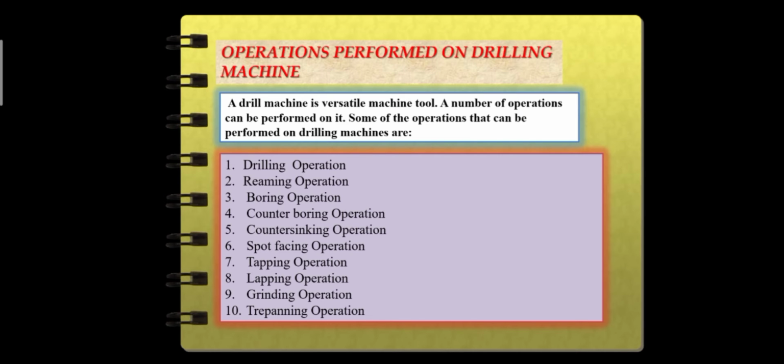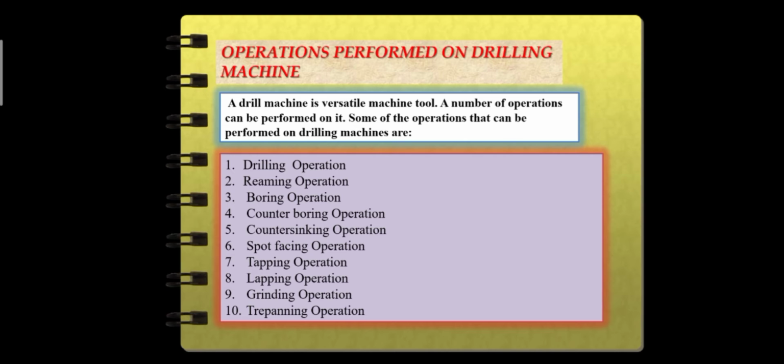So, let's proceed to operations performed on drilling machine. A drill machine is a versatile machine tool. A number of operations can be performed on it.